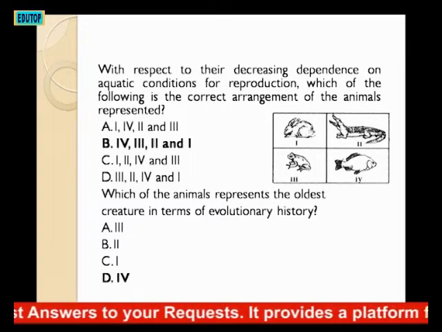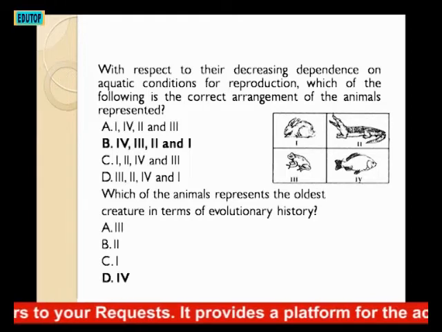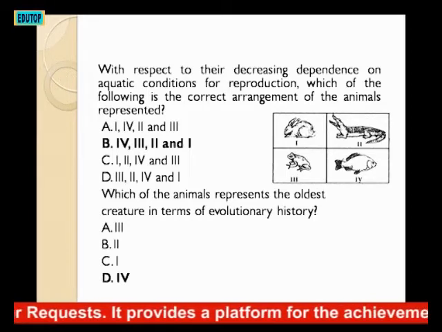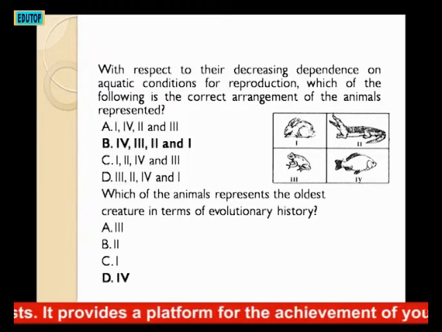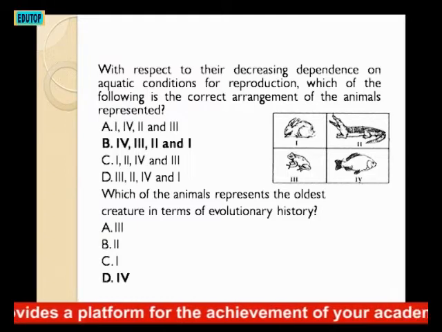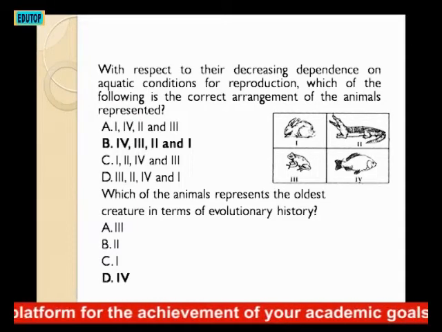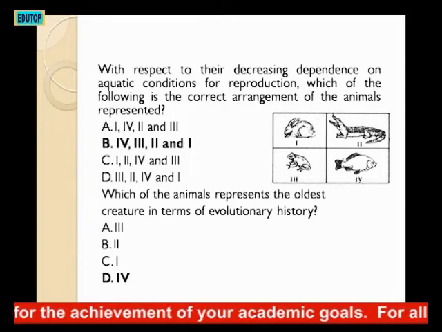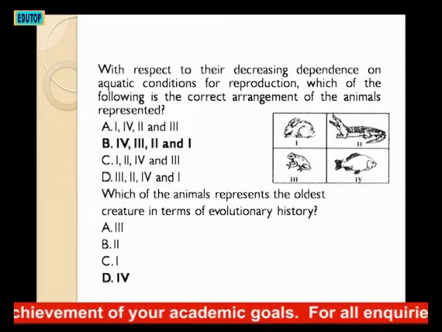The question now says, with respect to their decreasing dependence on aquatic conditions for reproduction, which of the following is the correct arrangement of the animals represented?